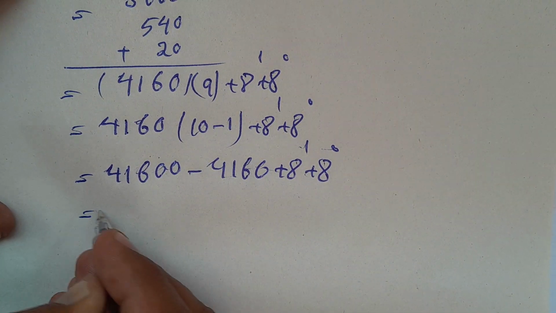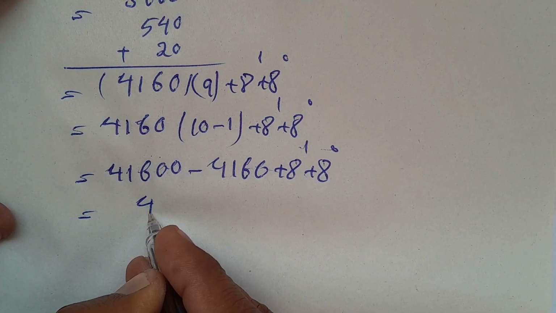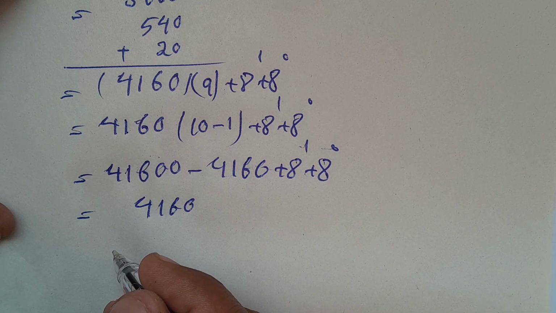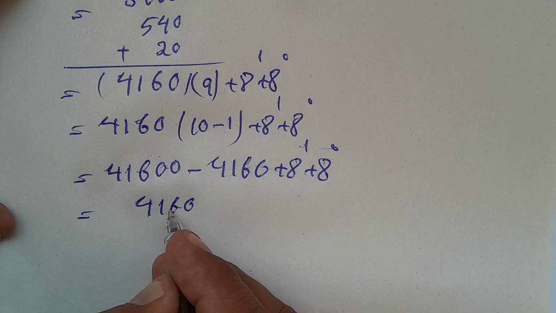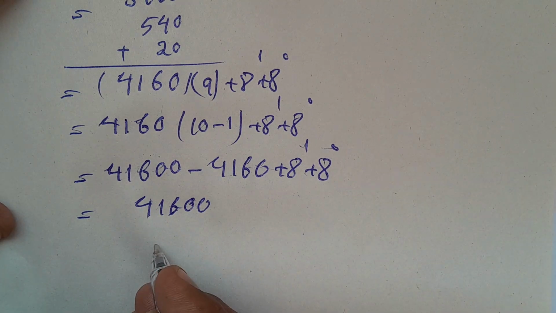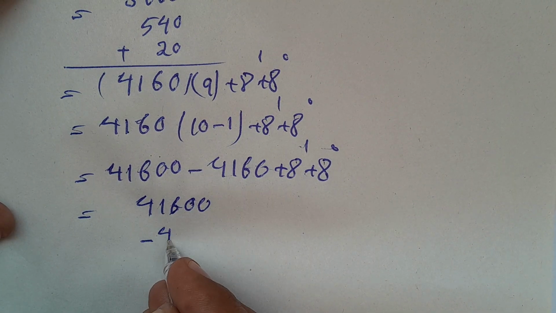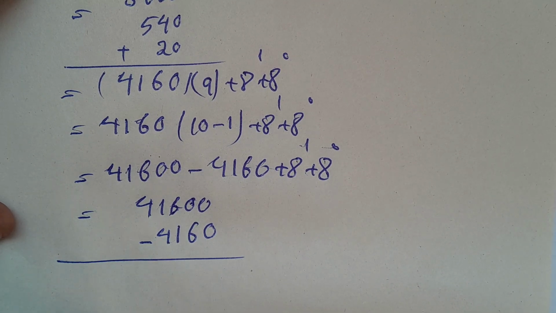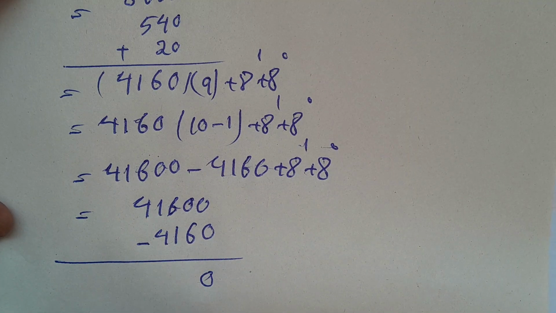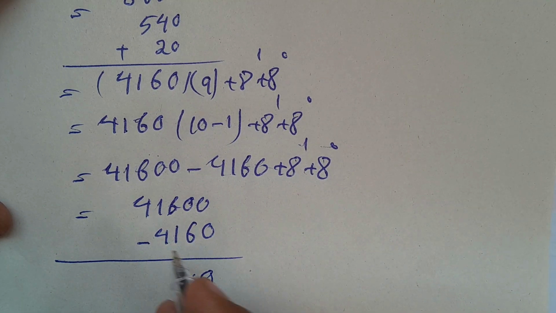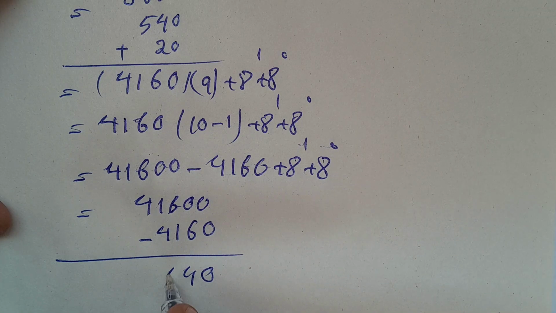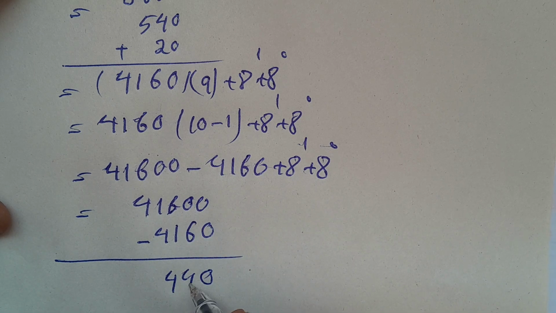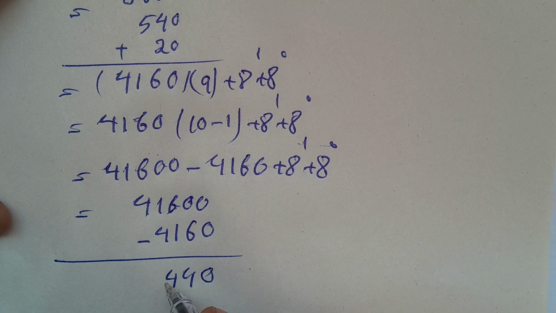Now here I have 41,600 minus 4,160. This becomes 0, and this becomes 4. This becomes again 4, 0, 4, 5, 1, 4.